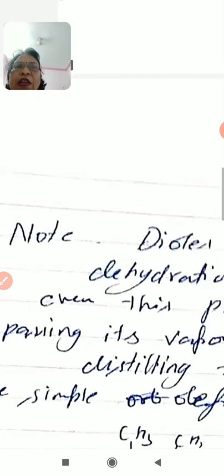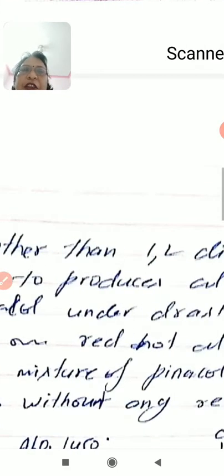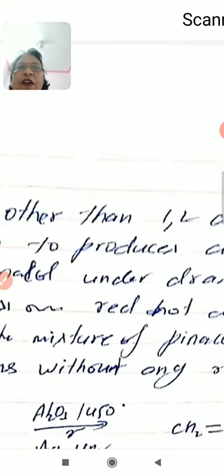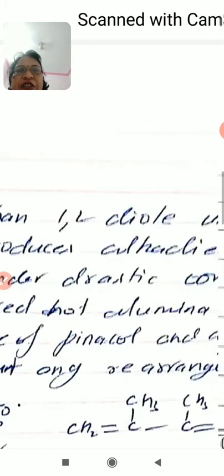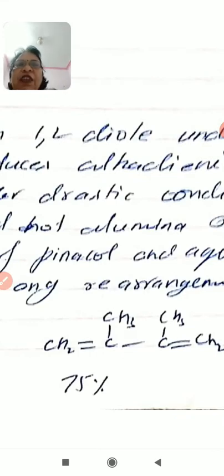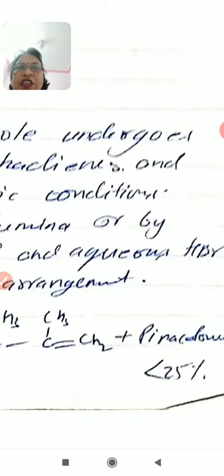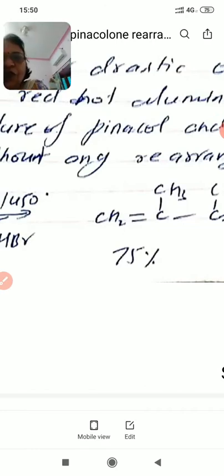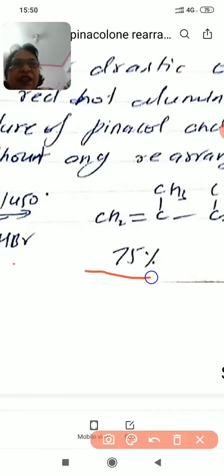Now, any other diols, means in which hydroxy groups are not on two adjacent carbon atoms, on heating with dilute acids undergo simple dehydration and give alkadienes, and these 1,2-diols also under drastic conditions are converted to alkadienes 75% as shown in this reaction. This.